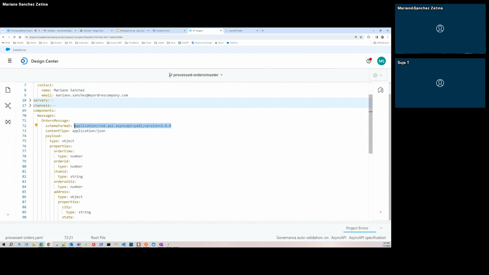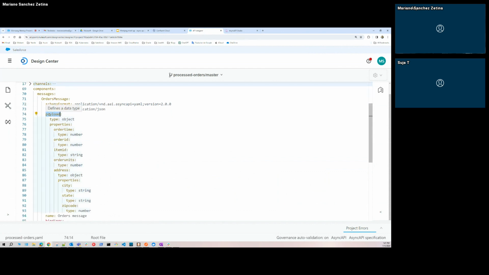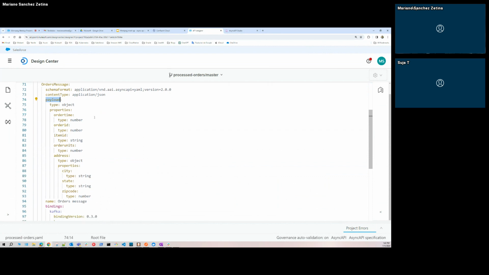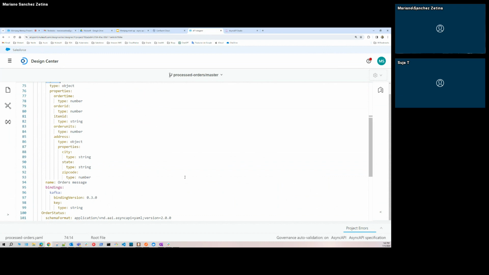I mean, the platform, as with the RAML specifications, gives you the prefix and you can autocomplete with the kind of schema format you're using, right? The content type of my message is application JSON. And here, as if we did this in RAML, I'm describing in a YAML format the payload object, okay? My payload is an object that contains those properties. You will see it as an example in the documentation part.